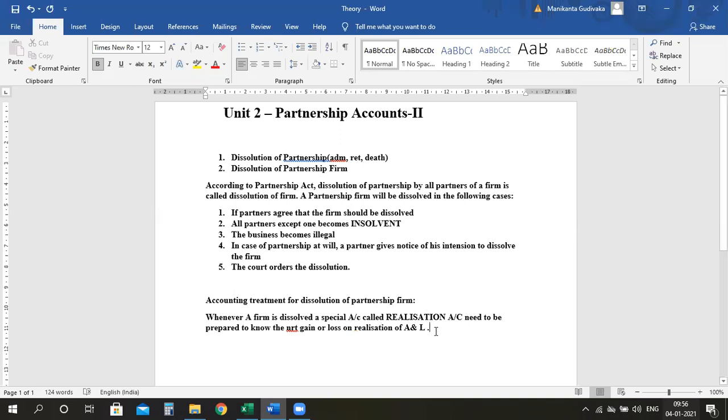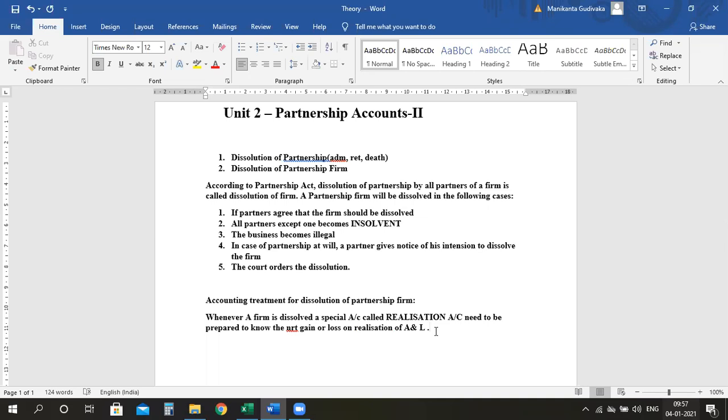Yes or no? Whenever you are trying to sell the partnership firm, or end the partnership business, your balance sheet should become zero.